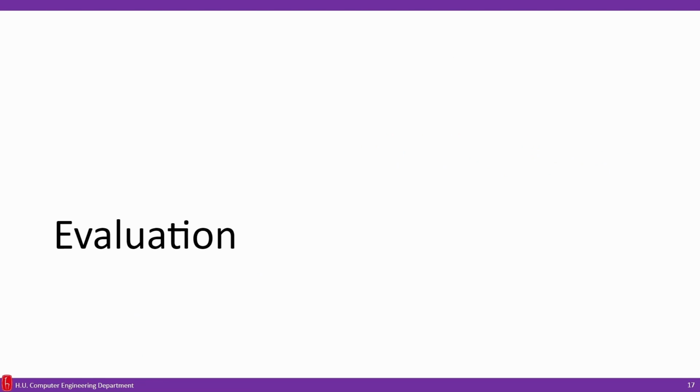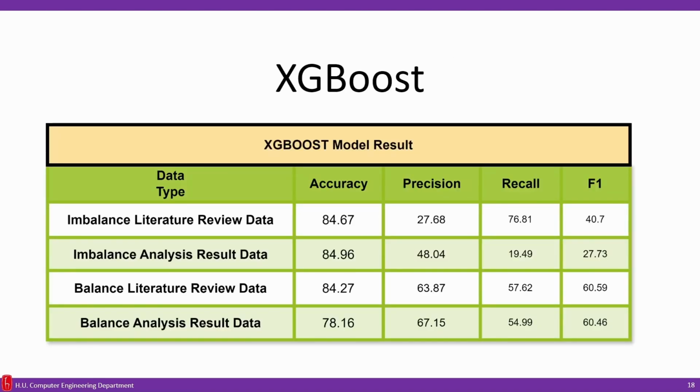In evaluation, you can see the XGBoost results. We have four types of data: imbalanced literature review, imbalanced analysis, balanced literature review, and balanced analysis data. You can see the results.